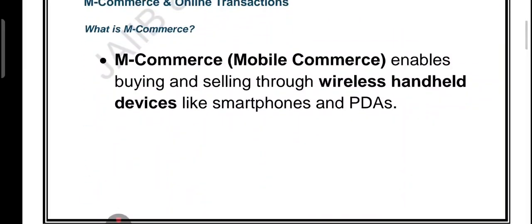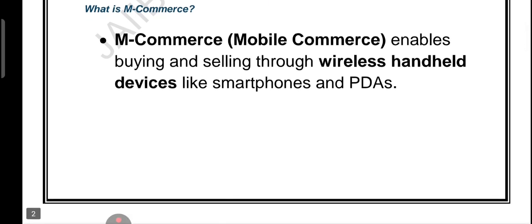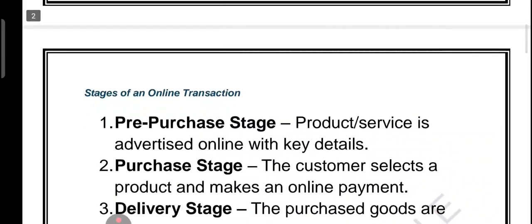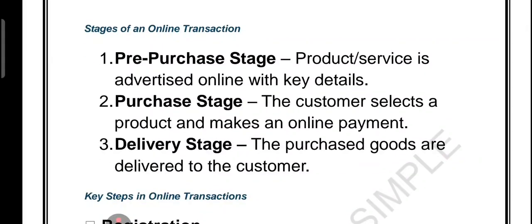Then comes m-commerce, or mobile commerce, right? It simply means buying and selling goods or services using your smartphone or even devices like PDAs. Basically, shopping in your pocket. Now let's quickly see the three stages of online transaction. First is pre-purchase, which means the product or service is displayed online with details. Then we have the purchase stage, where you like something, add it and pay online. And finally delivery, which means the item reaches your doorstep.